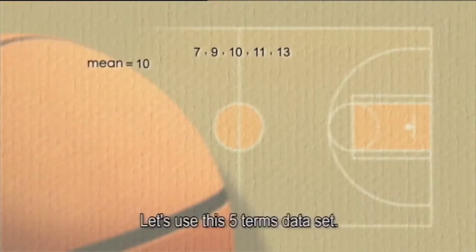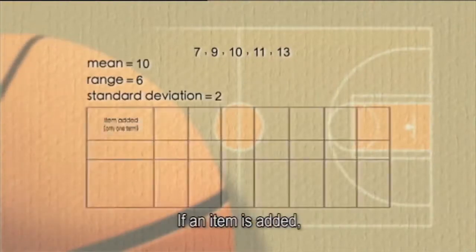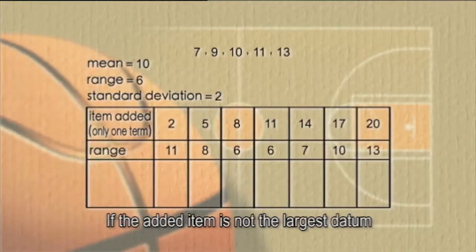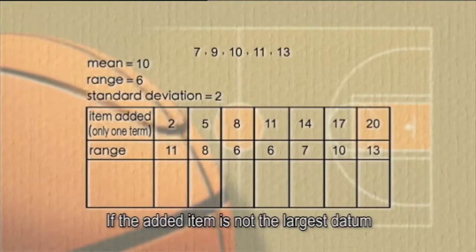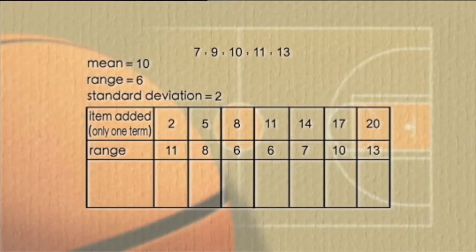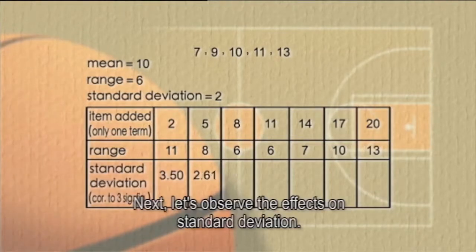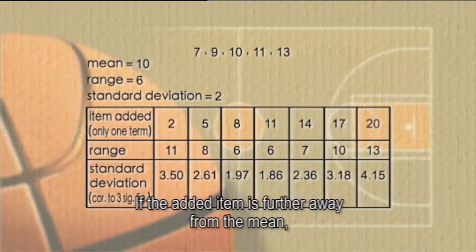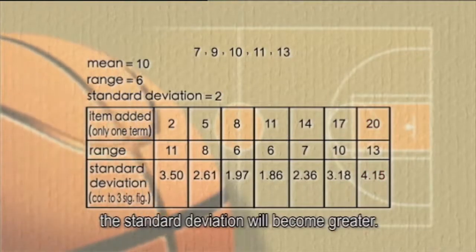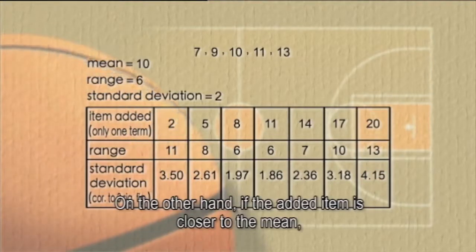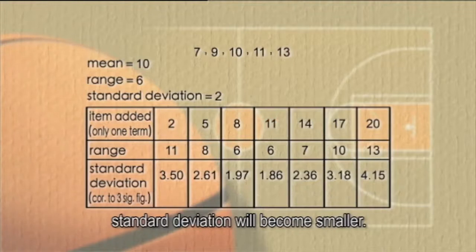Let's use this 5 terms data set. If an item is added, first let's observe the effects on range. If the added item is not the largest datum or smallest datum, the range will not be affected. Next, let's observe the effects on standard deviation. If the added item is further away from the mean, the standard deviation will become greater. On the other hand, if the added item is closer to the mean, standard deviation will become smaller.